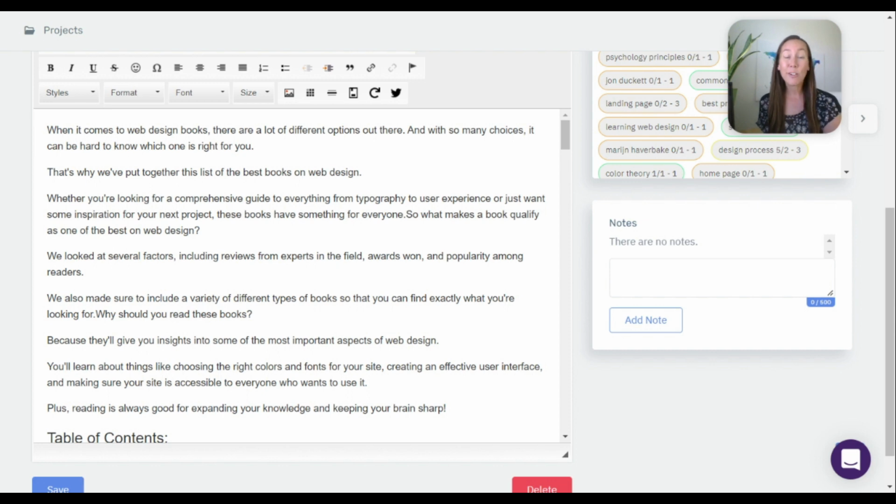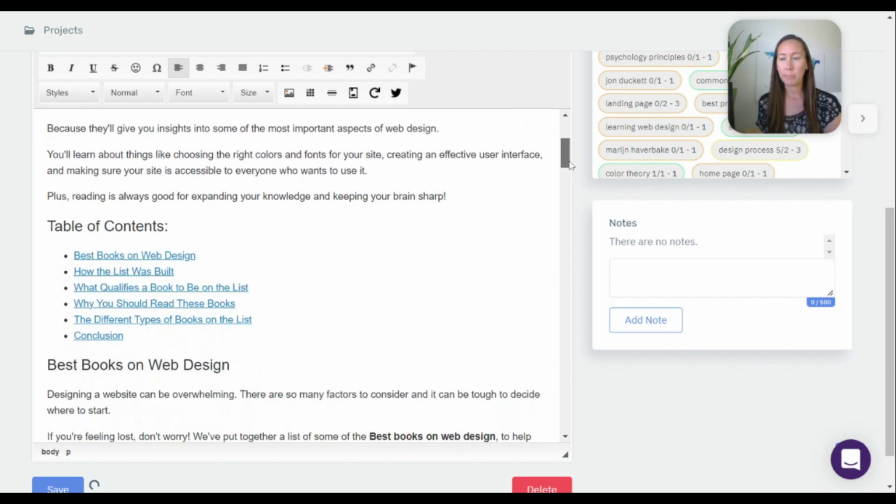So far it's easy to read, it just flows, it sounds very natural. This is great. So it's a nice intro here.